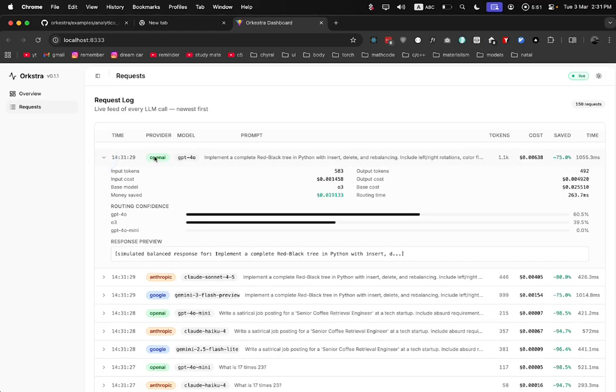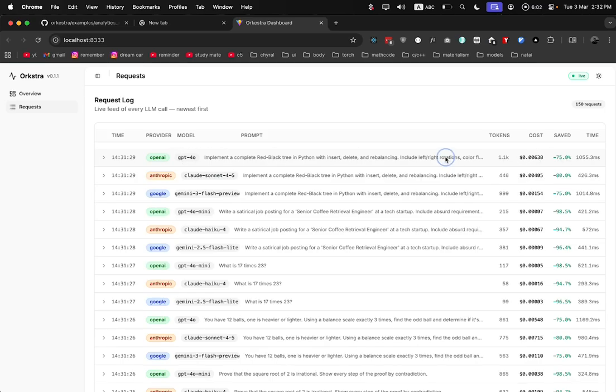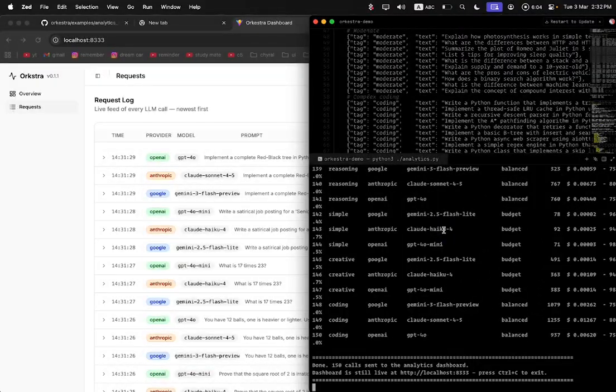You can inspect the exact prompt that it was given. You can also see what the models were, what the cost was, and how much we actually saved per request. So this is actually quite helpful for us.